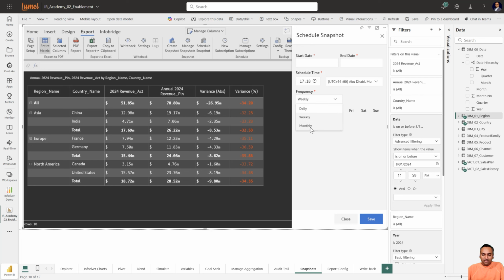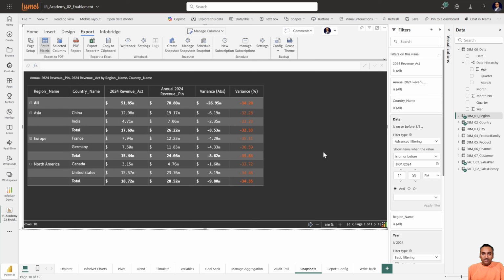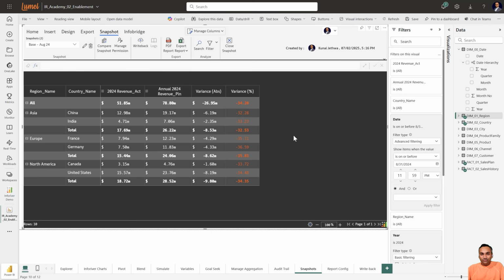Generally, for finance, or let's say for FP&A teams, they have a monthly cadence, either on the very first day of the month or the last day of the month. Once I have that, I can keep having my snapshots ready. So I can go straight away to manage snapshots and take a look at the values, and even compare the variance before and after that specific period.